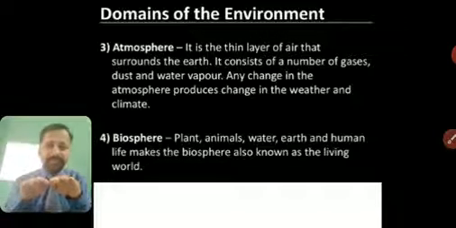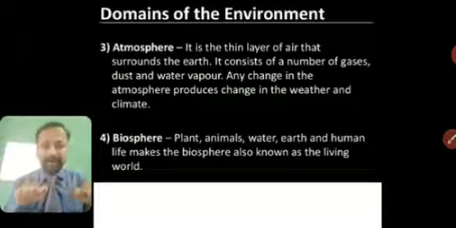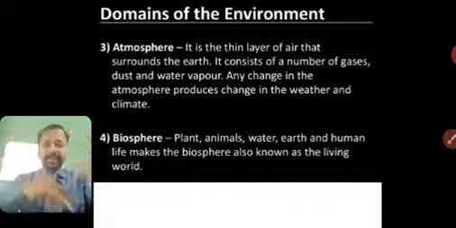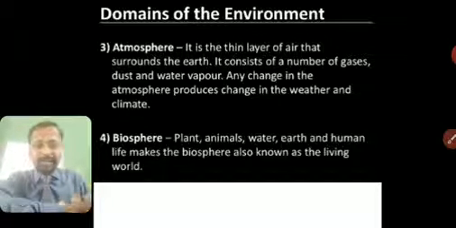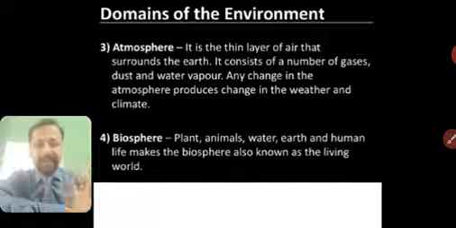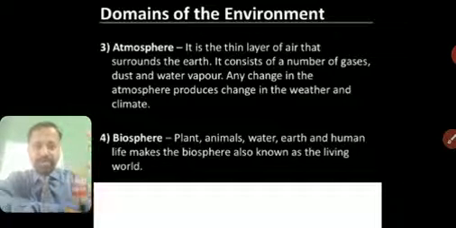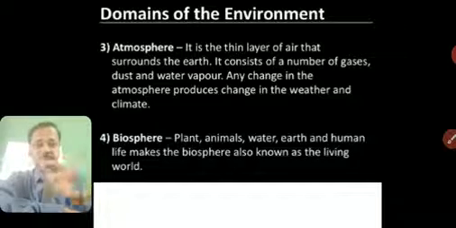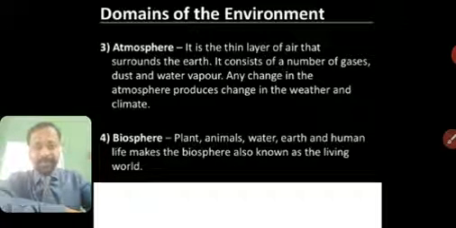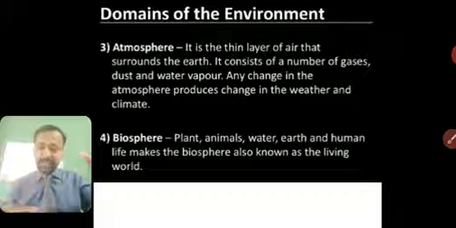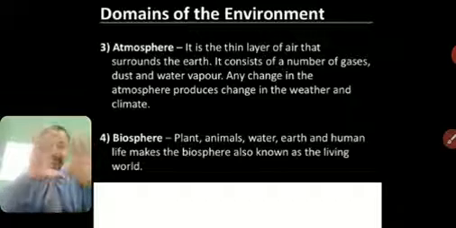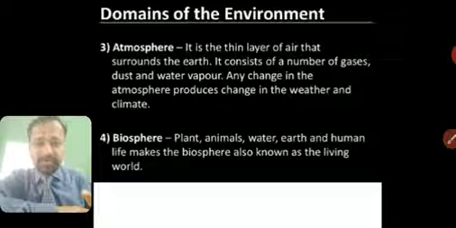On the earth, when we see water bodies, they are called the hydrosphere. Above this, we have a thin layer of air. That is called the atmosphere. Lithosphere is land, hydrosphere is water. Atmosphere means the thin layer of air which is there. So we have seen land, lithosphere, water, hydrosphere, and the air is atmosphere.